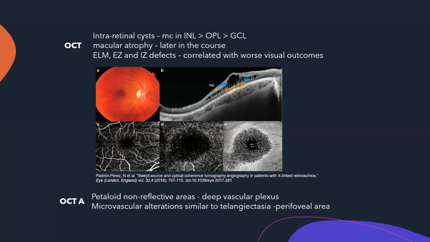Macular atrophy, as I've told you, occurs later in the course, and the visual outcome depends on the outer retina, which is the ELM, EZ and IZ defects. OCTA, again, an important upcoming tool which is used in most of the higher centers, shows a petaloid non-reflective area mostly in the deep vascular plexuses, and the microvascular alterations are similar to those in the PFTs, which show a perifoveal involvement.